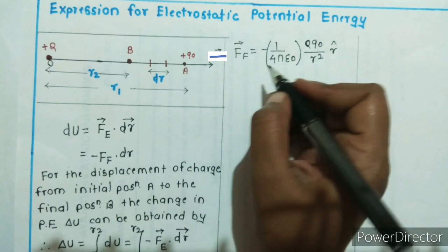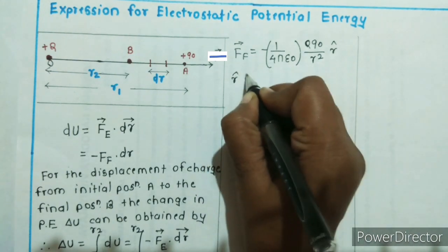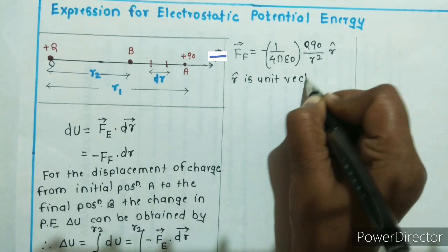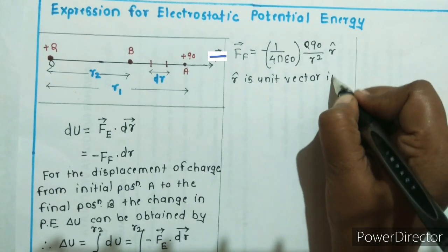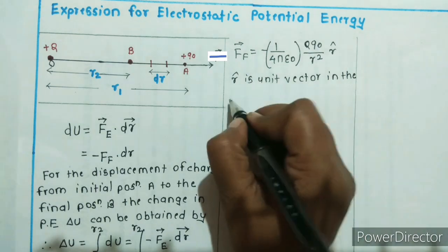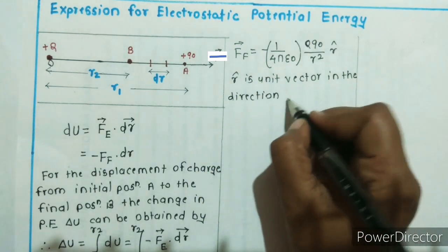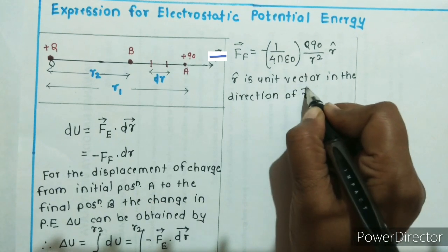What is the r cap? R cap is the unit vector in the direction of vector r.